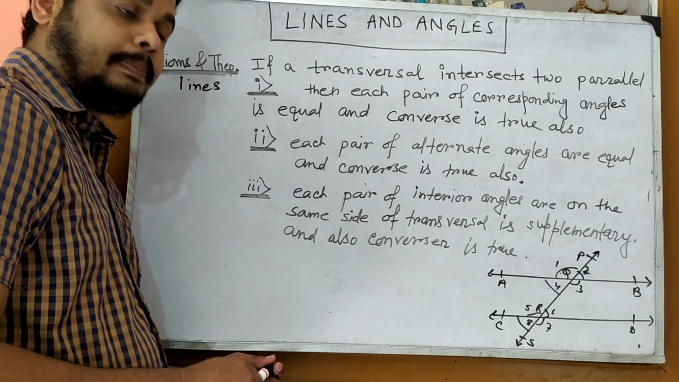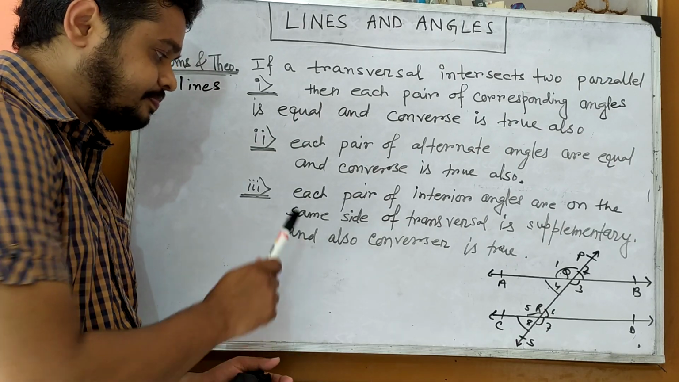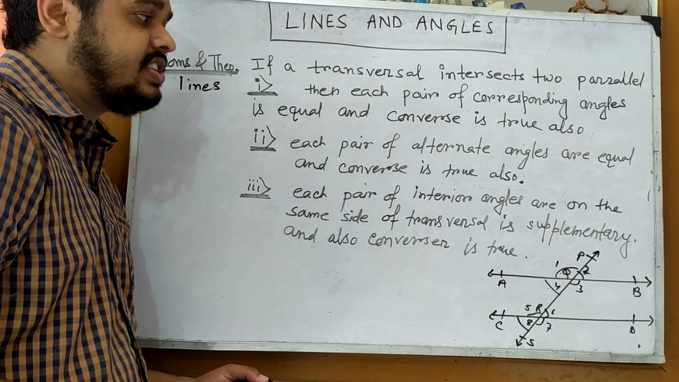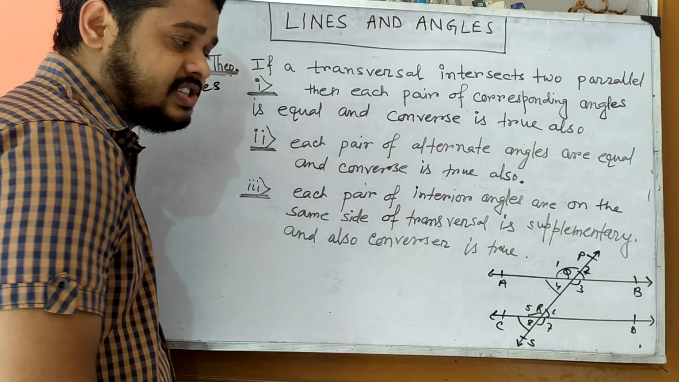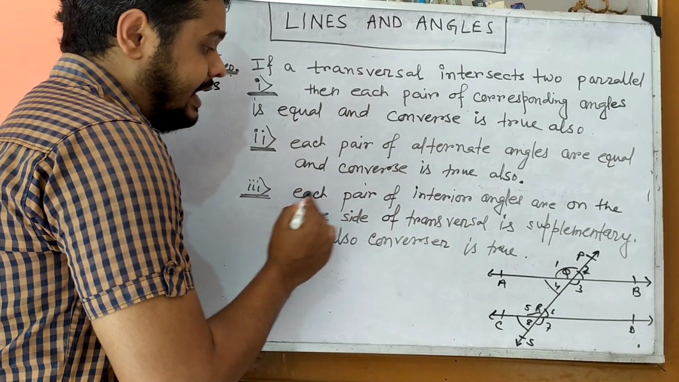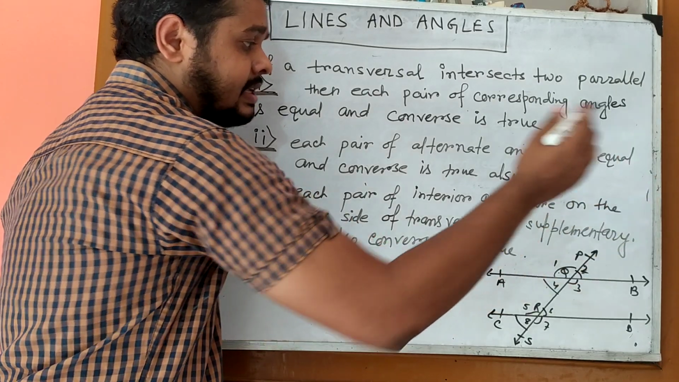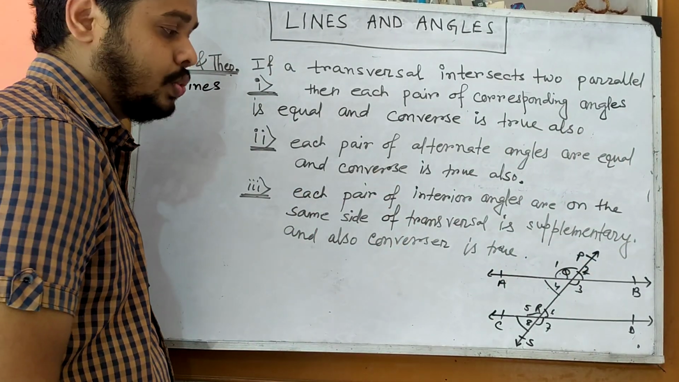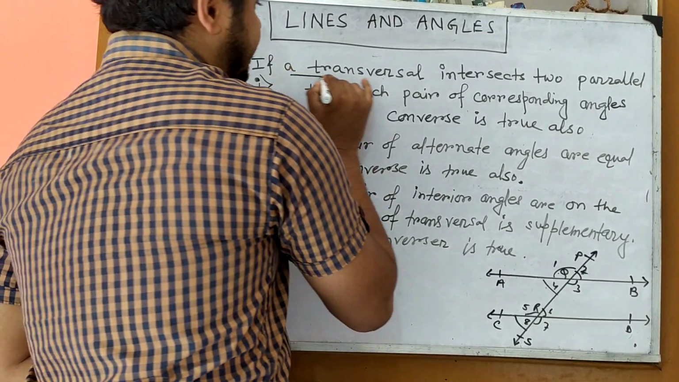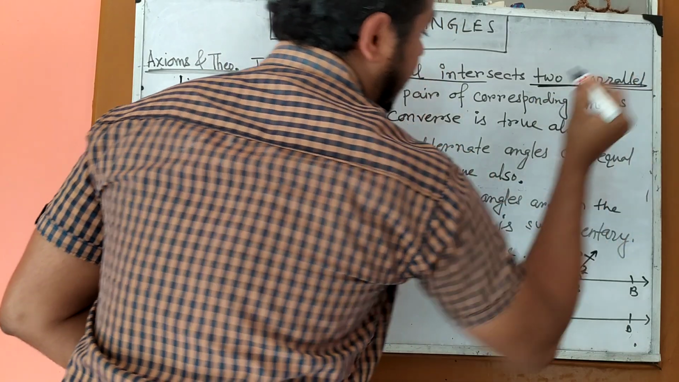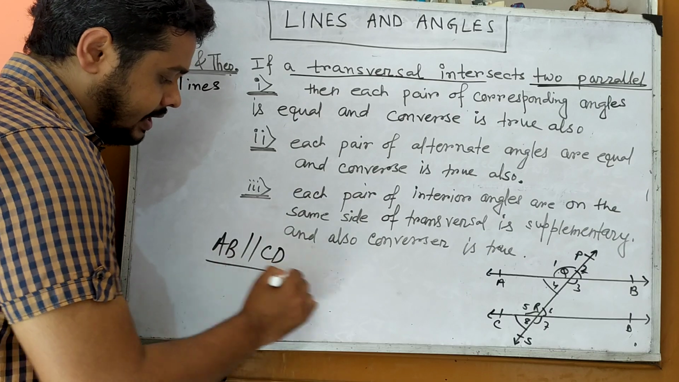Okay, now this part is complete. Now we are coming to the last part. Each pair of interior angles on the same side of the transversal is supplementary, and the converse is also true. The general condition is that the transversal intersects two parallel lines. Now AB is parallel to CD.